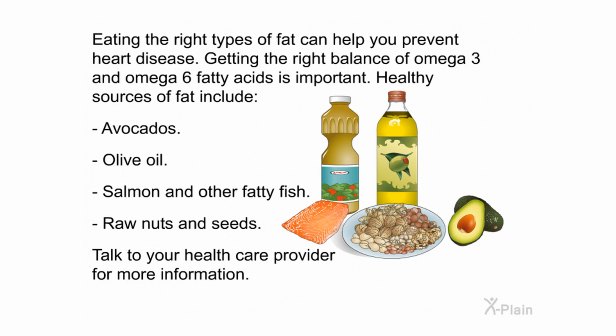Eating the right types of fat can help you prevent heart disease. Getting the right balance of omega-3 and omega-6 fatty acids is important. Healthy sources of fat include avocados, olive oil, salmon and other fatty fish, raw nuts and seeds. Talk to your healthcare provider for more information.